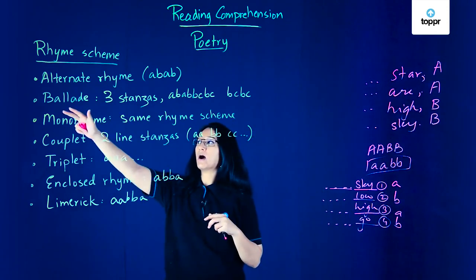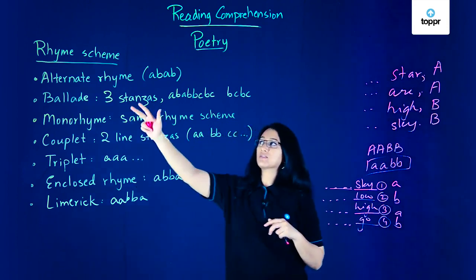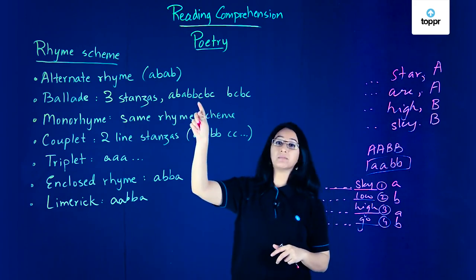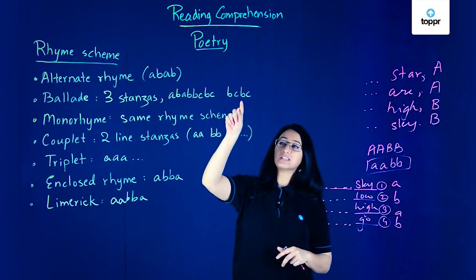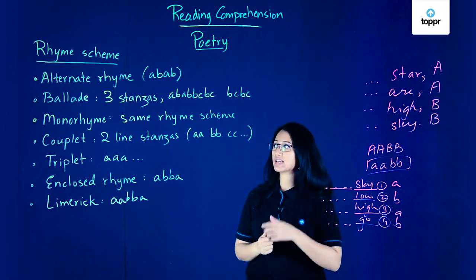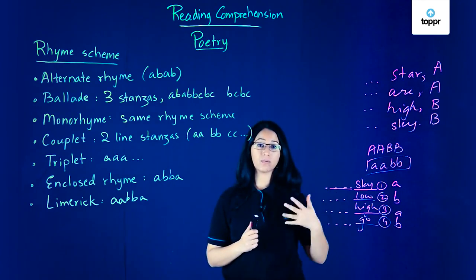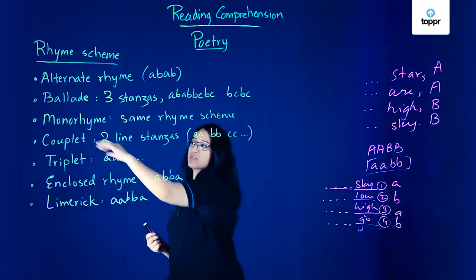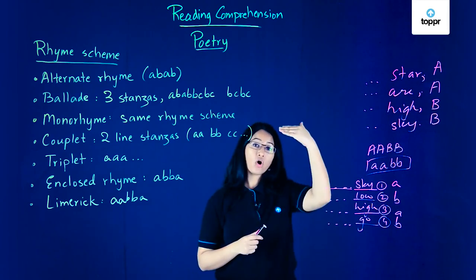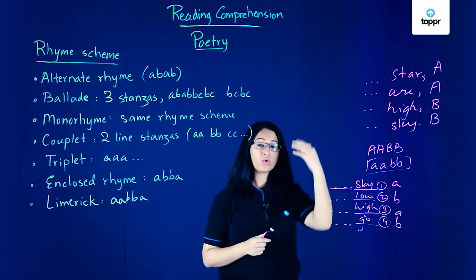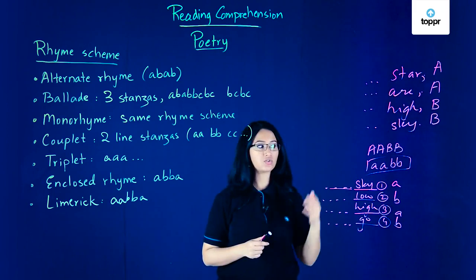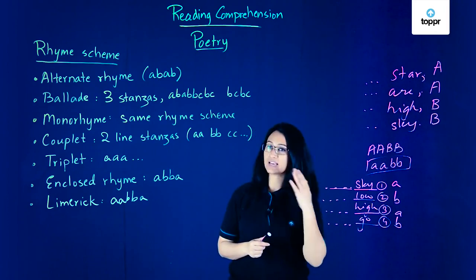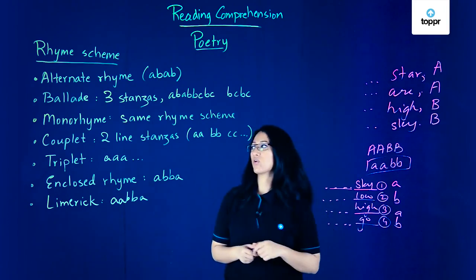Now we have the ballad, which is made up of 3 stanzas, and you have the rhyme scheme A, B, C, B, C. Here you can actually take a look at different examples of ballads and see how the rhyme scheme works. A monorhyme, on the other hand, will have a rhyme scheme where the ends of all of the lines will be rhyming with each other. So every single line will end with a word that is rhyming with the next. So they have an A continuous for all of the lines.